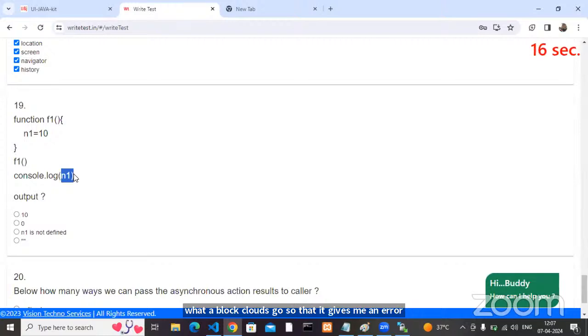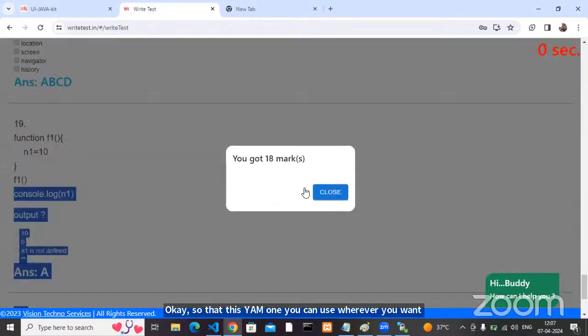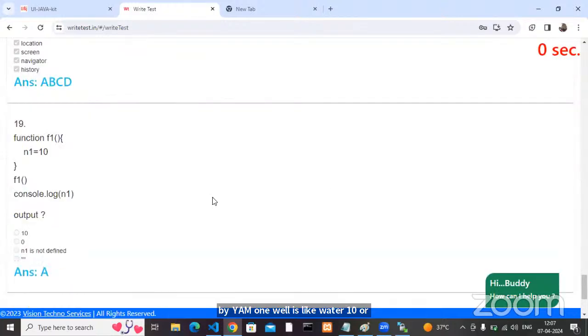With let also, n1 is not defined only. But here there is no data type, nothing. Any variable which does not have a data type, whenever it executes, is treated as a global variable. So this n1 you can use wherever you want. My n1 value is 10, or not?